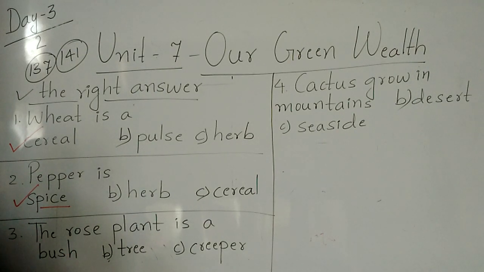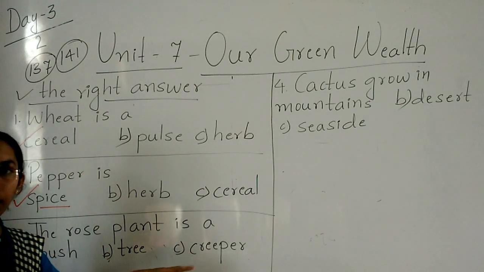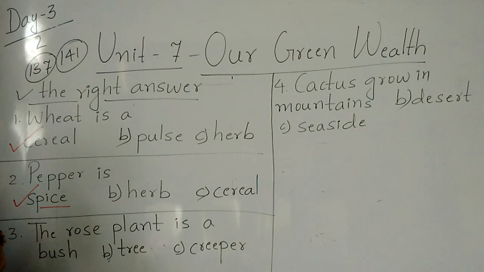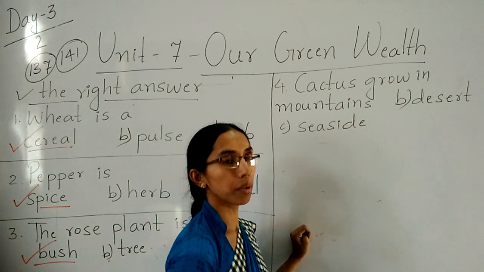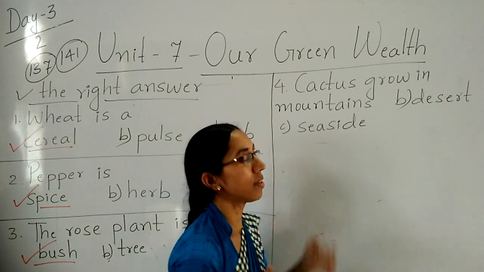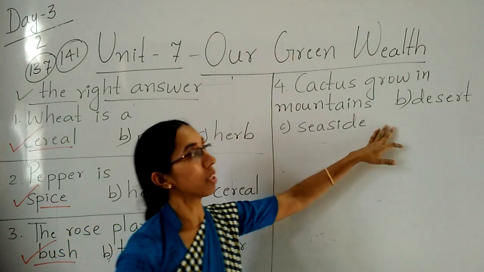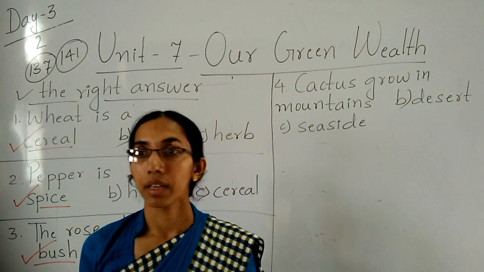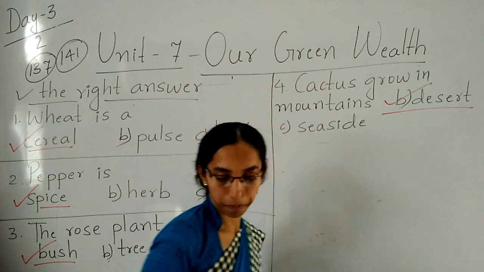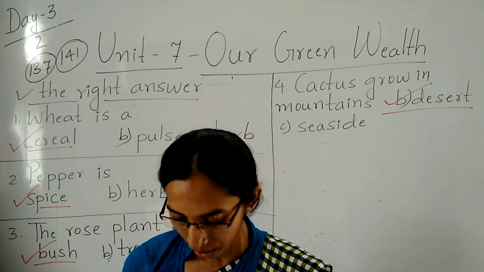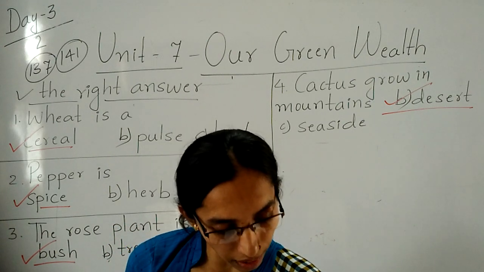The rose plant is bush, tree or creeper? It is not a big tree. It is not a creeper. Does rose need support? No. It is a bush. It's a bush only. Next, cactus grows in the mountain because mountain gets the water. Even seaside also gets the water. But in the desert, it is sandy area, it doesn't get the water. So it grows in the desert. Next one, circle the odd one out.